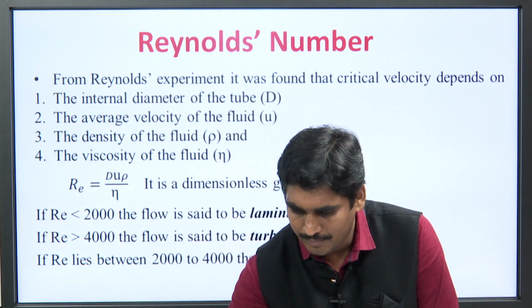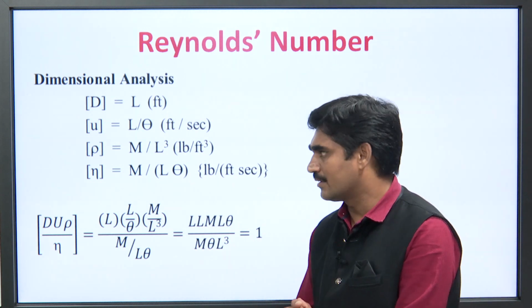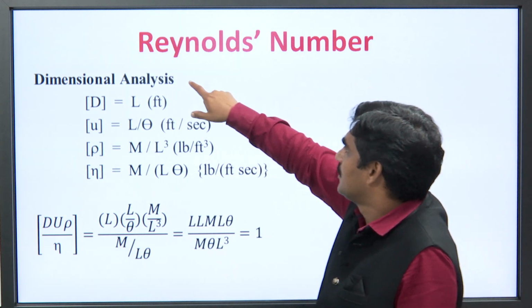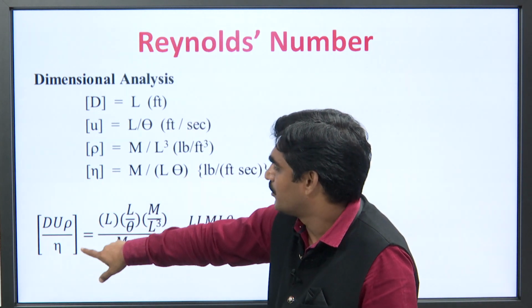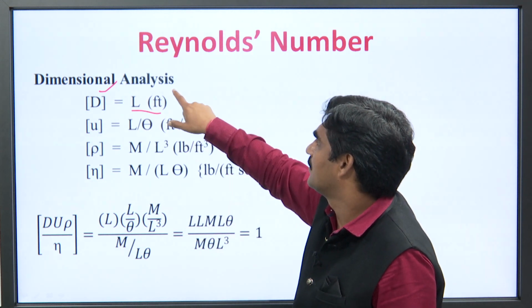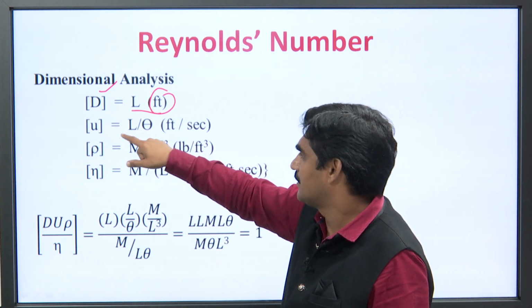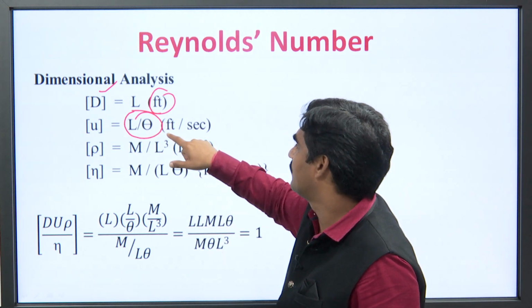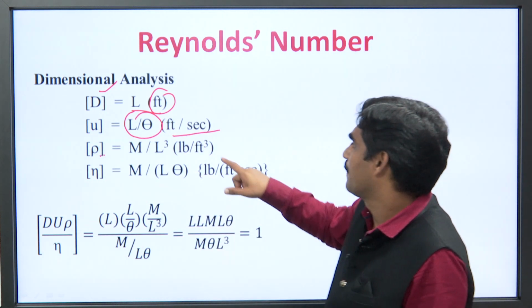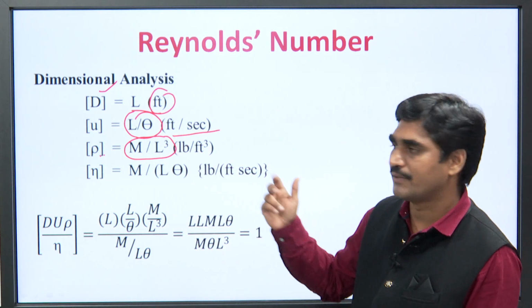ठीक है. अब जानते हैं कि Reynolds number is a dimensionless quantity, जैसा कि पिछले केस में हमने स्लाइड में बताया था. तो रेनॉल्ड्स इक्वेशन क्या है? d u rho by eta. d is the diameter of the tube, that is equal to L, it is measured in feet. u is the velocity, that is L by theta feet per second. Rho is the density of liquid, that is m by L cube, that is mass per unit volume.